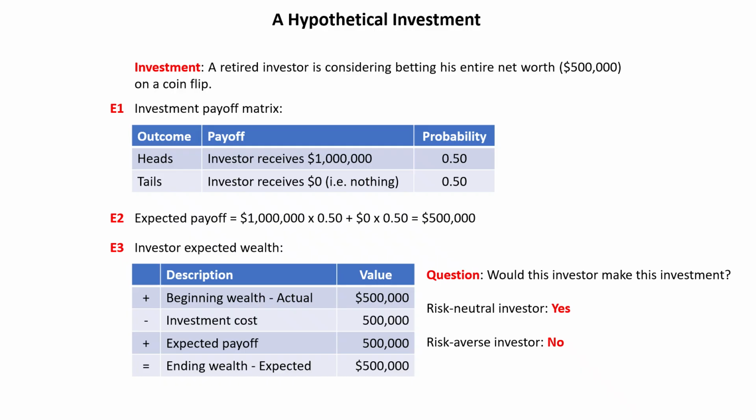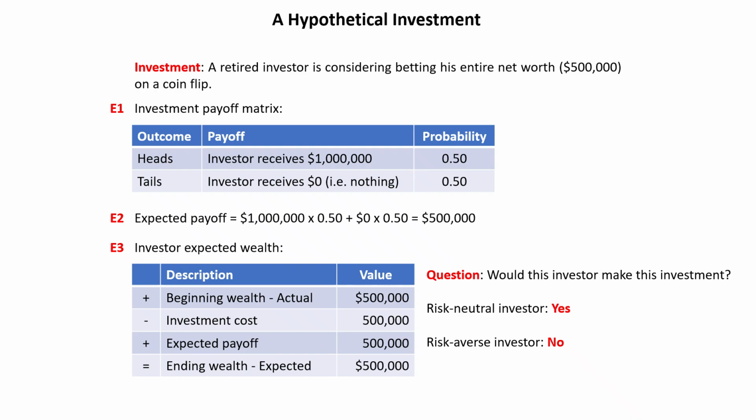What we do is we probability weight all of the outcomes and add them up. So, in other words, if we conducted this bet, let's say 1,000 times or 1,000,000 times, half of the times he would get a head, half of the times he would get a tail. So the question is on average, what would this investment pay off?